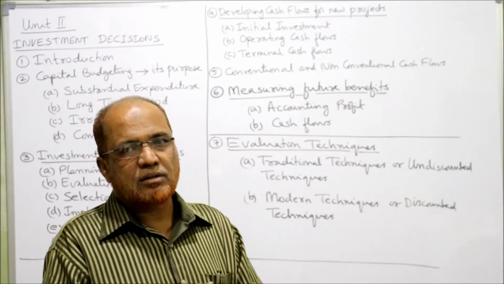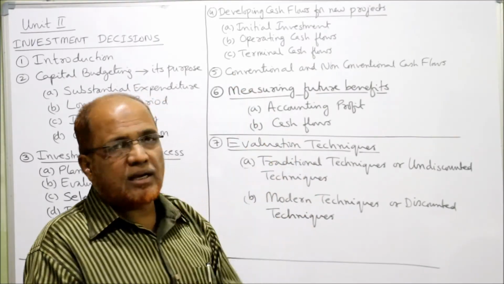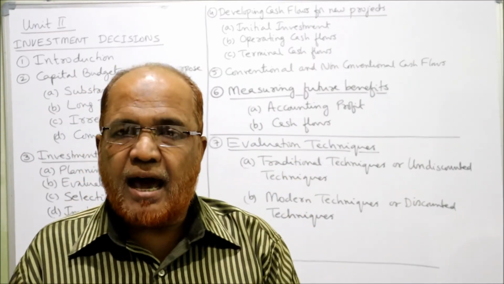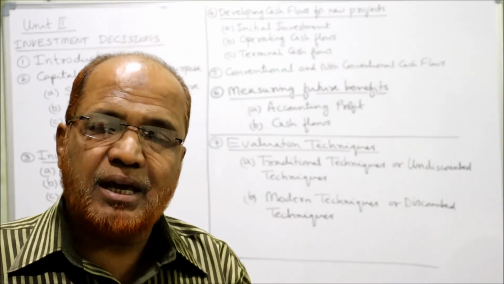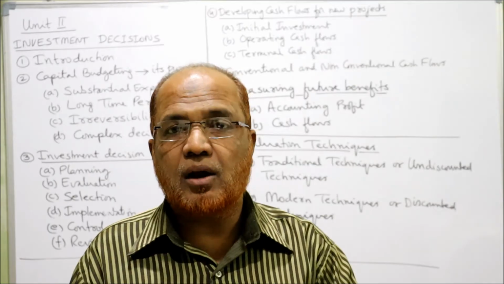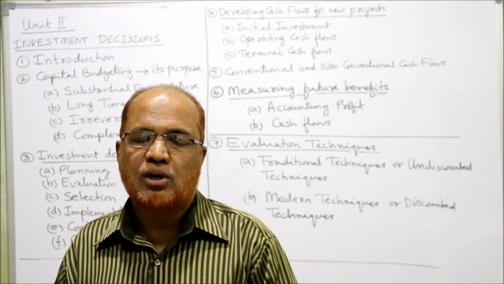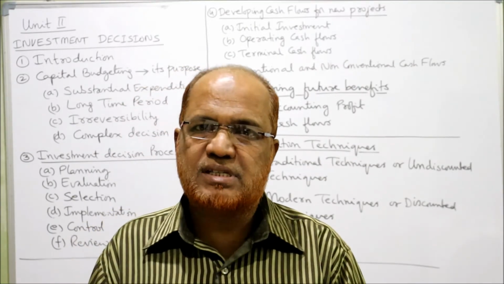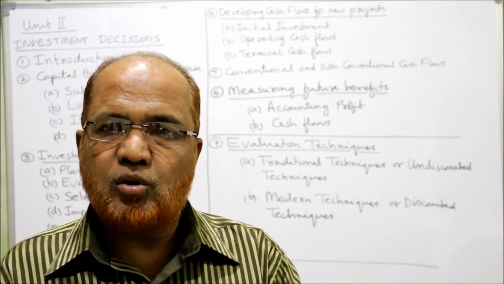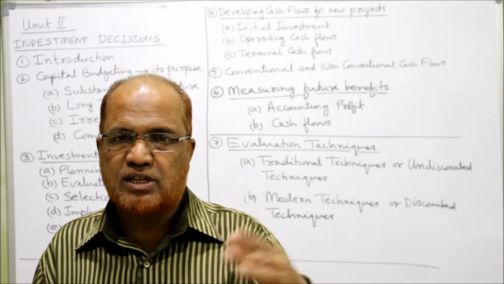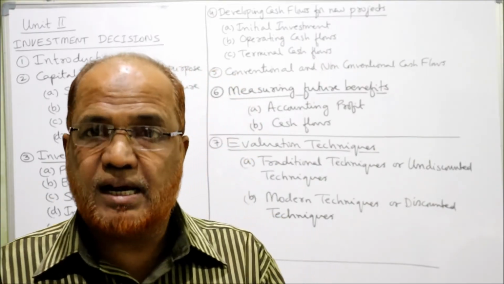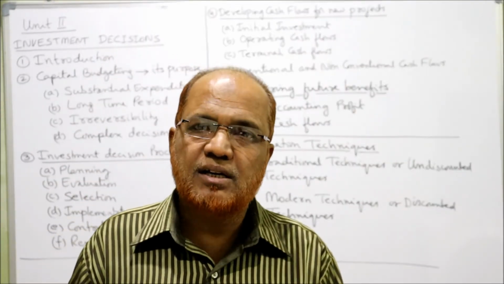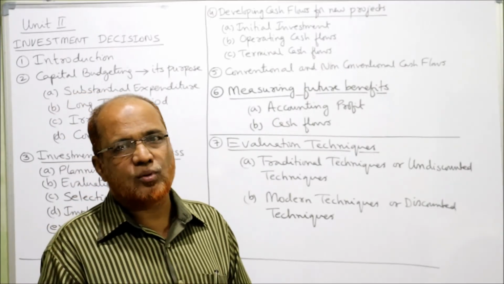of the project. Next comes operating cash flows. The annual cash inflows generated after making the investment are called operating cash flows. For example, a machine's life is 10 years. So first we have to make cash outflow on purchasing the asset. After purchasing the asset, for the next 10 years, we'll get the inflow. That is called operating cash flows.